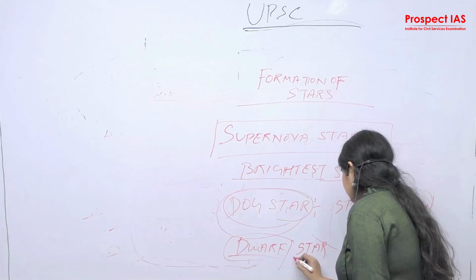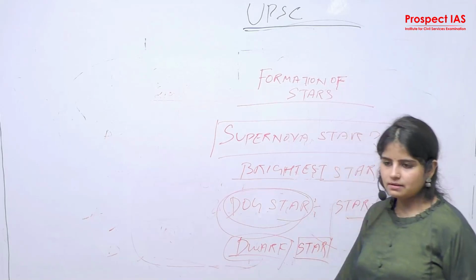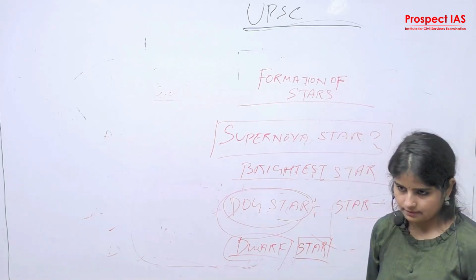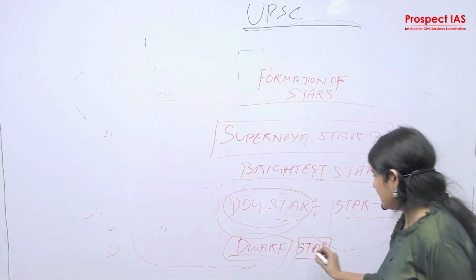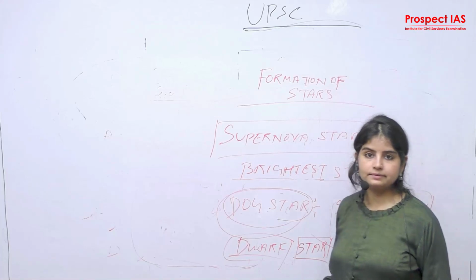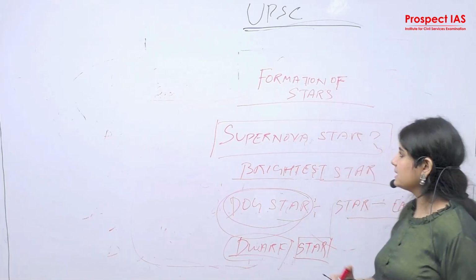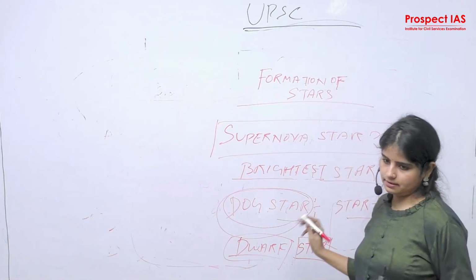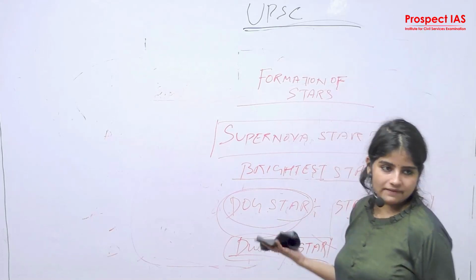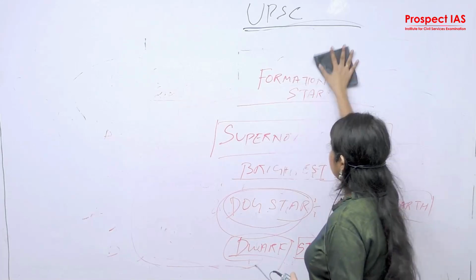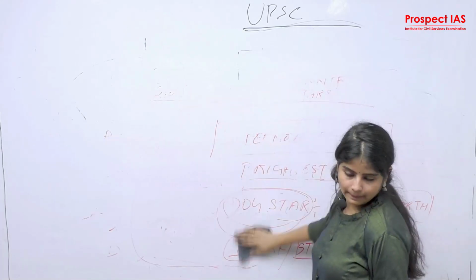As we are discussing stars, dwarf stars are those which have lost their brightness because they are too old, right? So this is basically the formation of stars. Any confusion, online students? Do you have any confusion about the star formation? No?